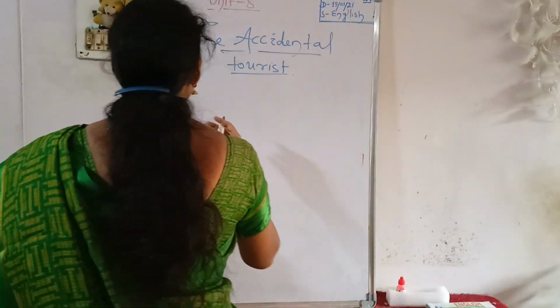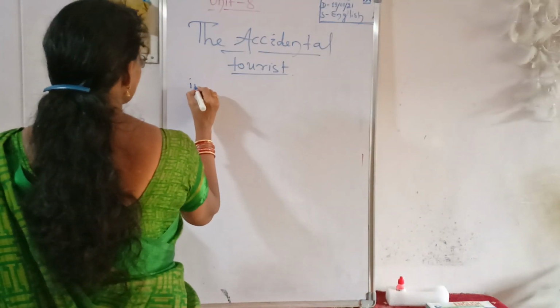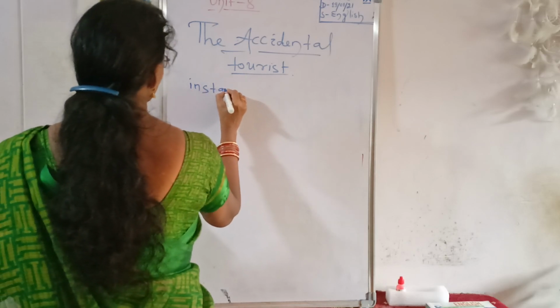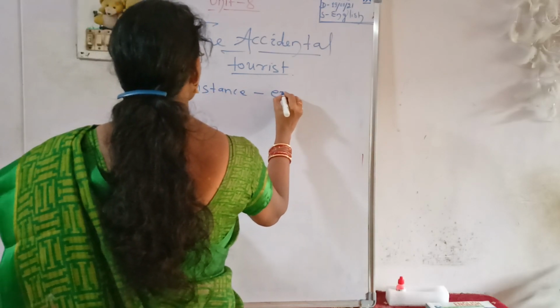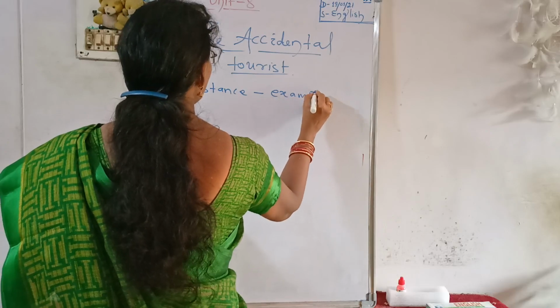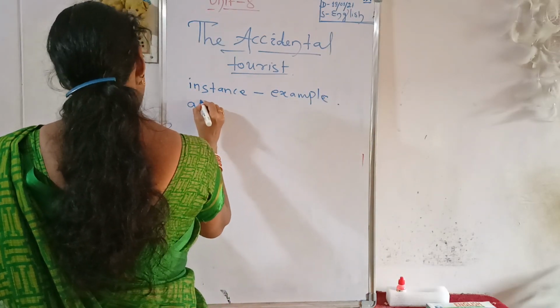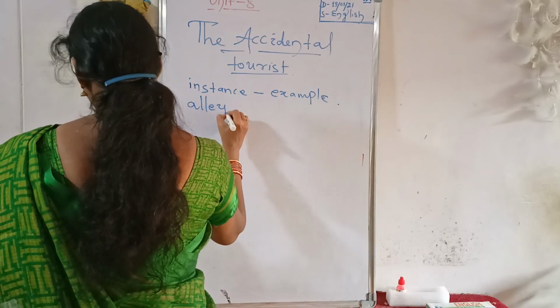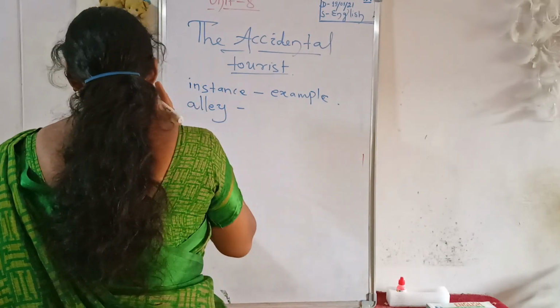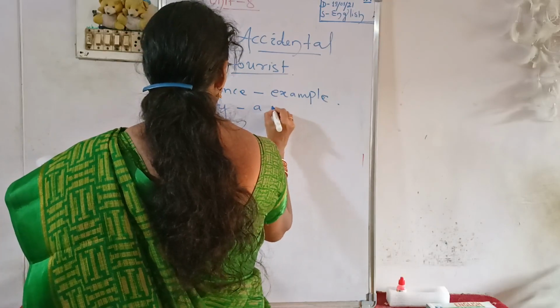Here write the meanings. Instance means example, and the next meaning, alley means a narrow passage.